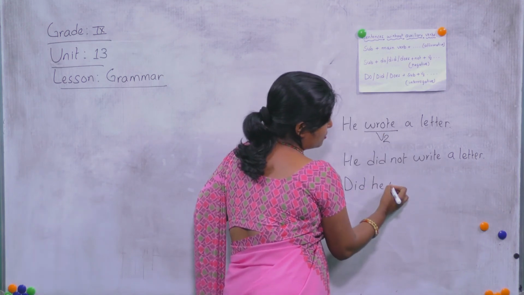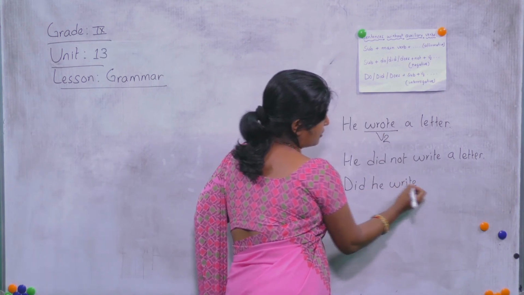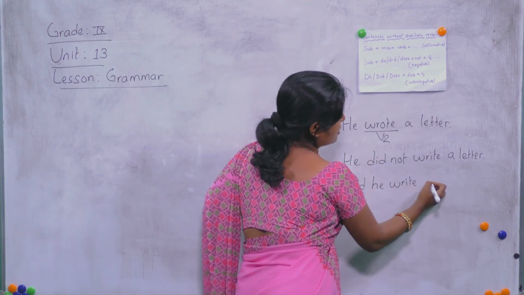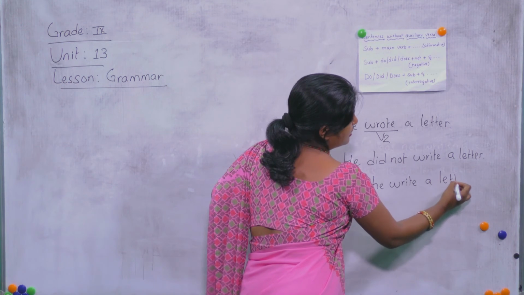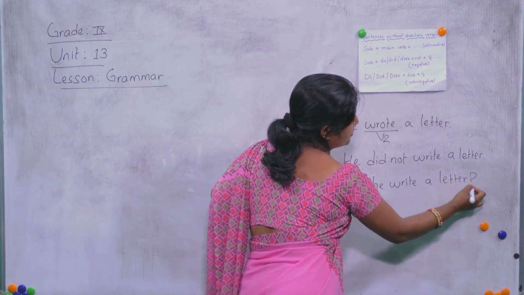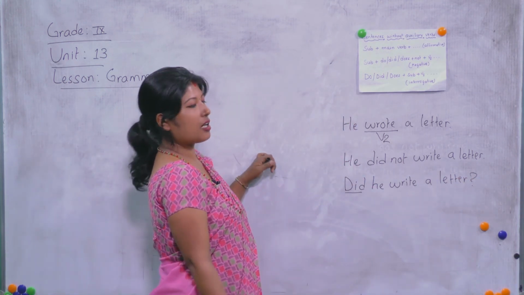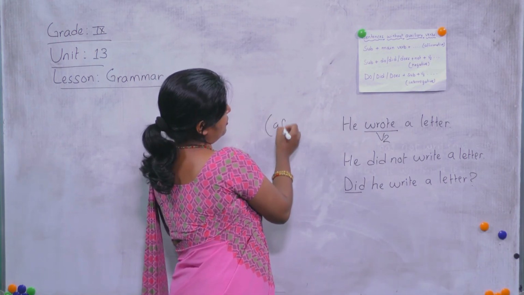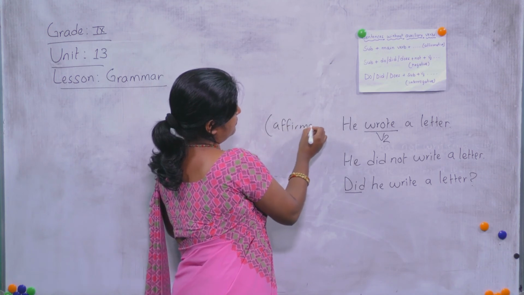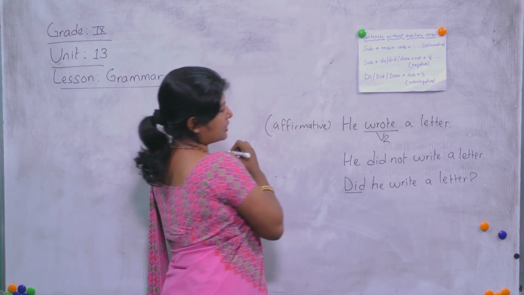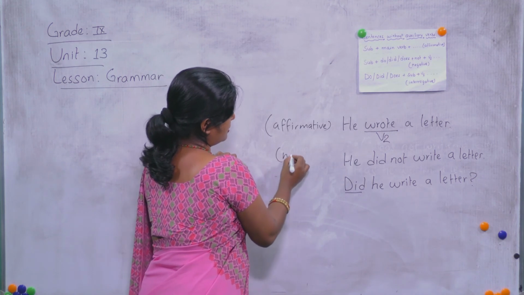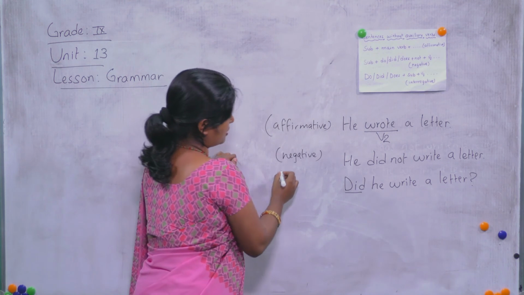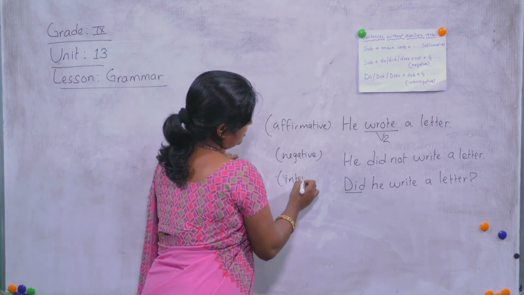"Wrote" changes into "write" because there is already "did." There should be a question mark to be interrogative. So this is affirmative, this is negative, and the last one is interrogative.